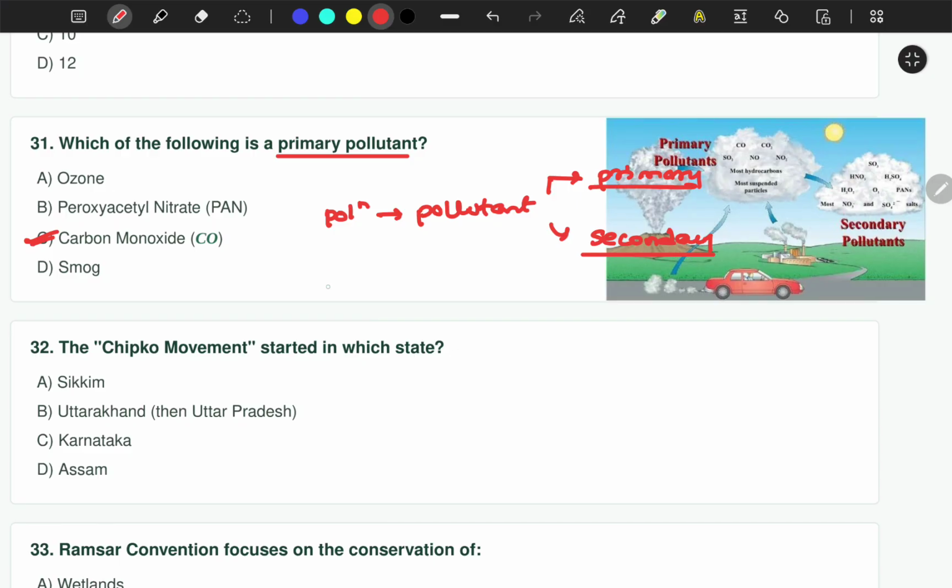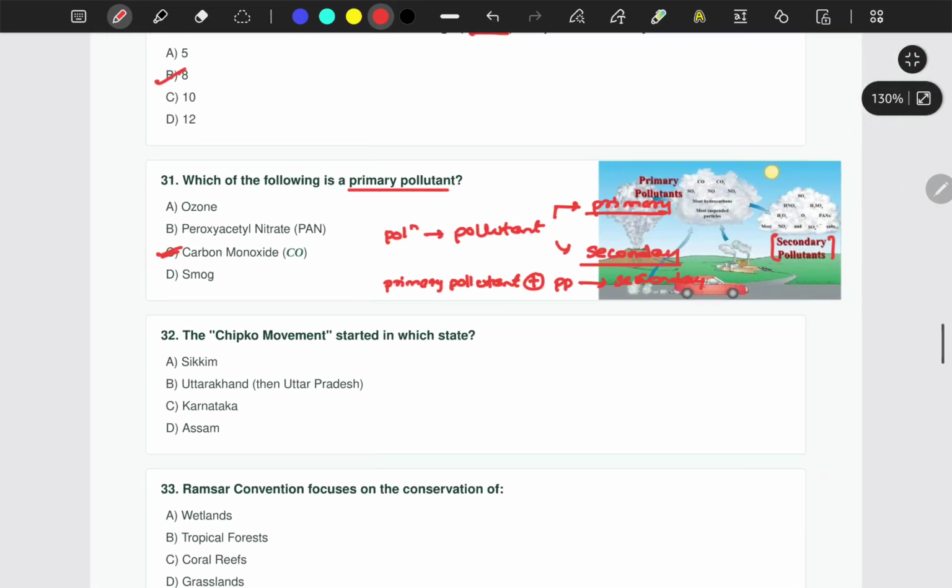And when primary pollutants react with each other, they produce secondary pollutants, okay. For example, SO3, H2SO4, or peroxyacetyl nitrates, okay. That is the difference between primary and secondary pollutants. Primary pollutants are directly emitted from the polluting sources, whereas secondary pollutants are created when primary pollutants react with each other.